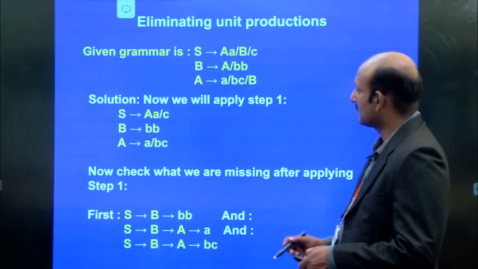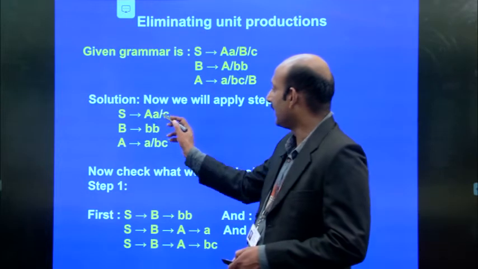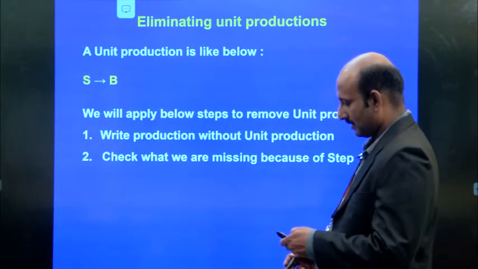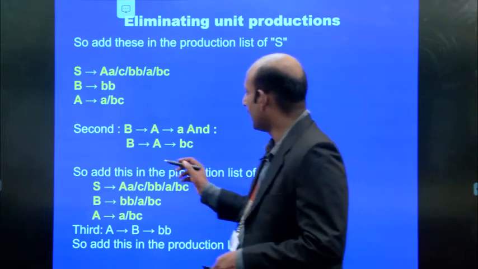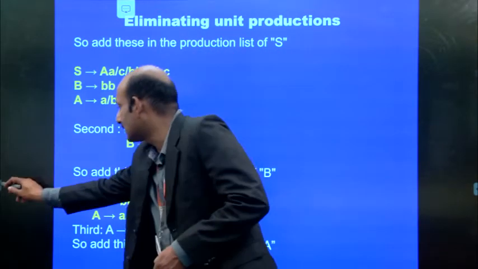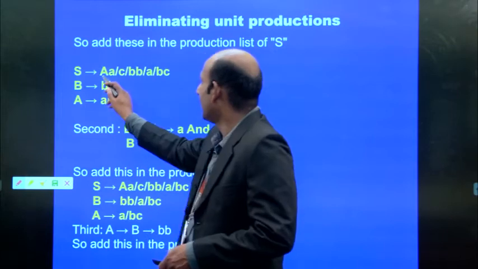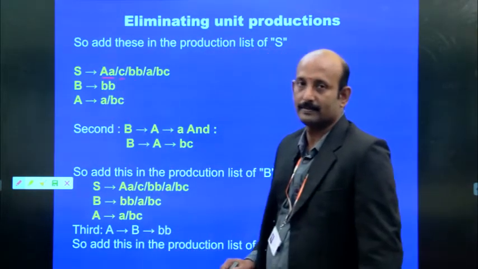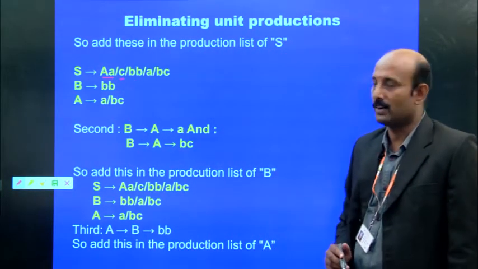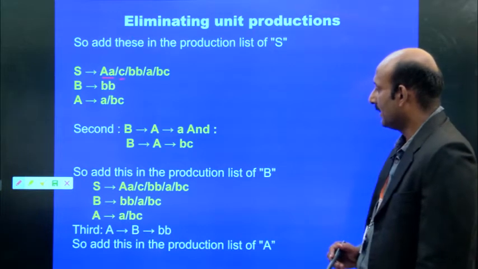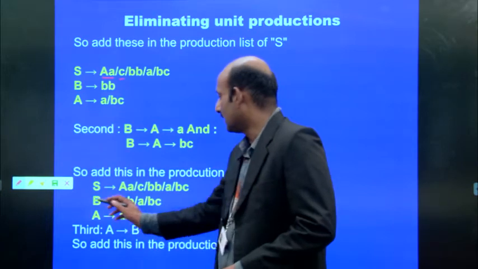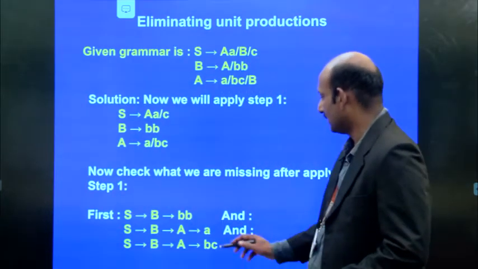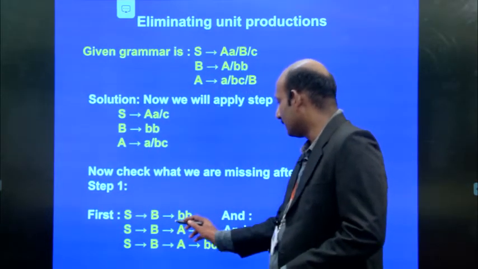So, what is that S? S contains A or C. And next, in the previous production, B contains, what is that?